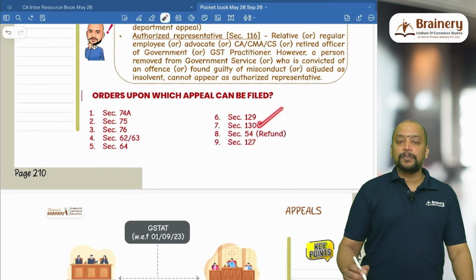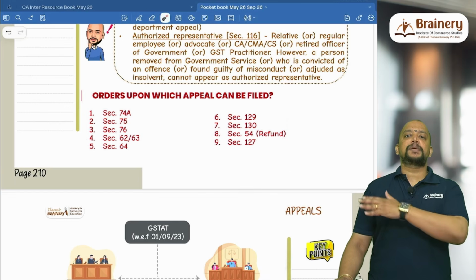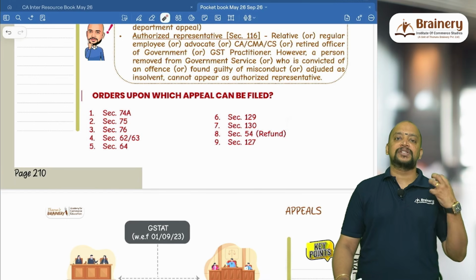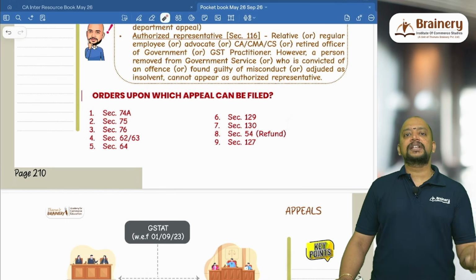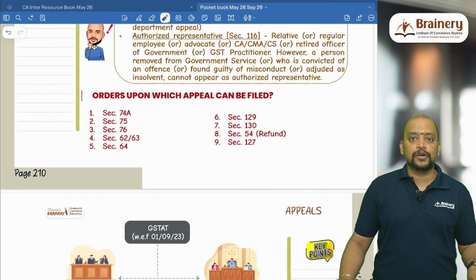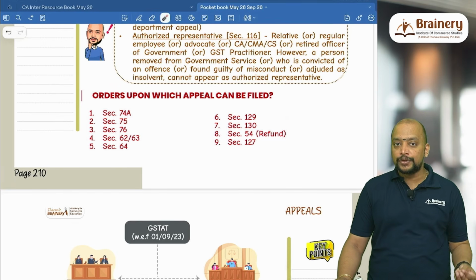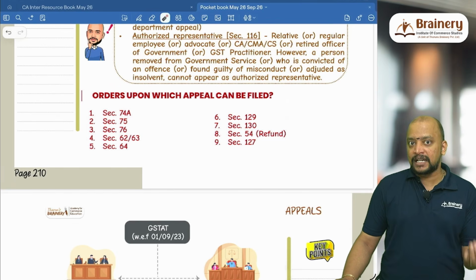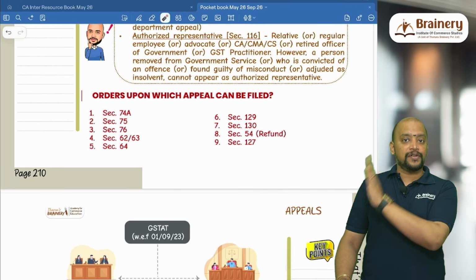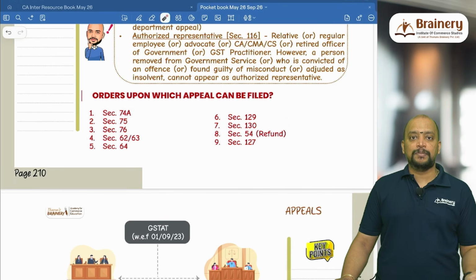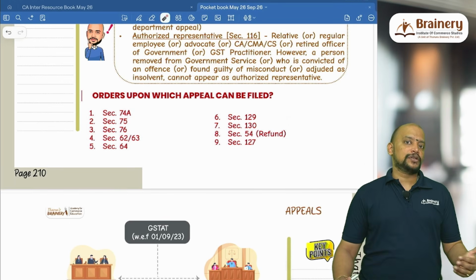Then 130 will be confiscation order. So whenever the inspection is carried out in the premises under section 67, they will do a seizure, and thereafter if the goods are liable for confiscation, with respect to those goods, if the tax is not paid by the taxpayer, then they will do the confiscation. So confiscation order will be passed. Against the confiscation order also appeal can be filed.